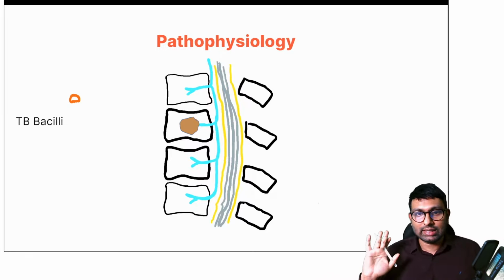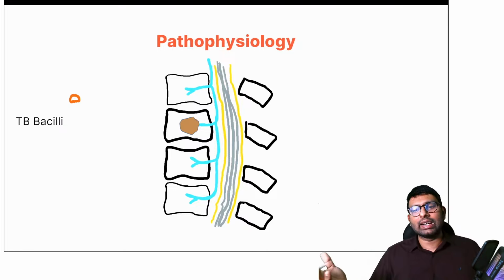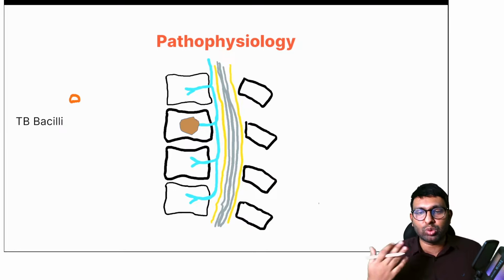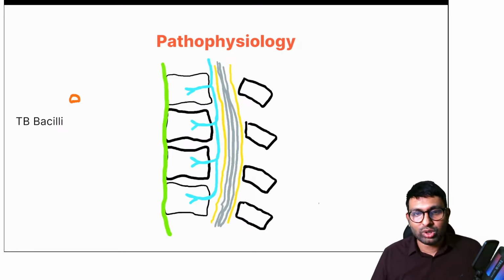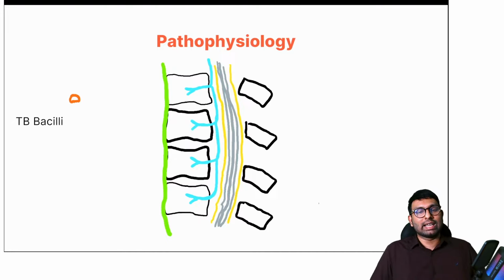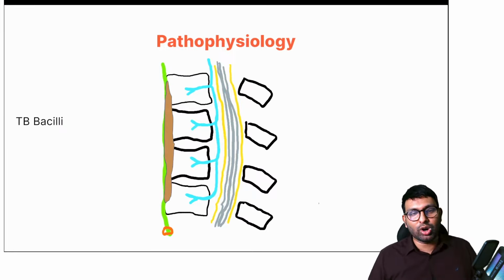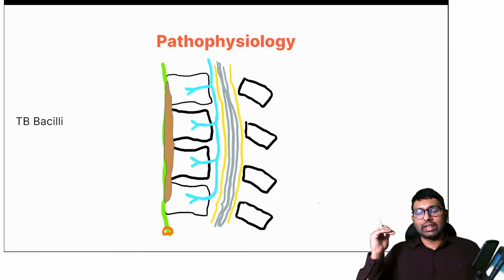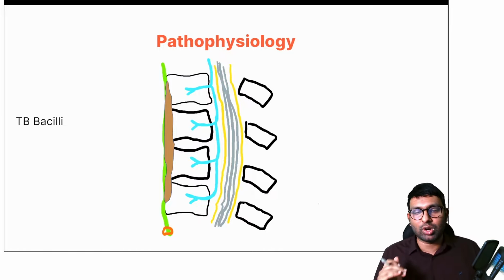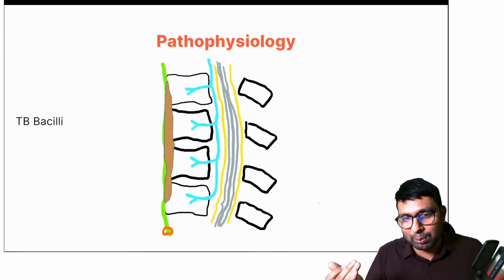Did you understand this? Now, the TB bacilli decides it does not want to go through the artery, it does not want to go through the vein, it wants to grow subligamentous. Now, which ligament is there? We have the anterior longitudinal ligament, which is spread across the anterior vertebrae of multiple vertebrae. So now, if this bacilli goes in this direction, it will cause multiple vertebrae anterior bone damage, and this is called an anterior type of TB.